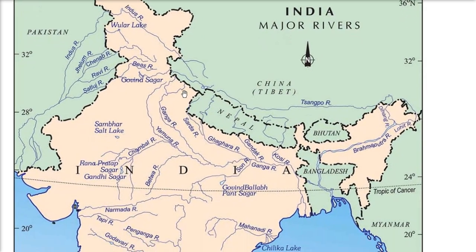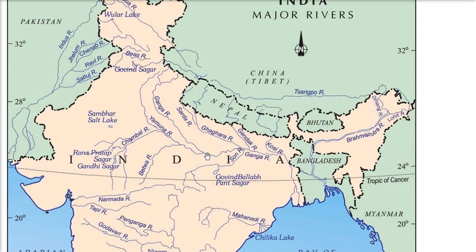Now we have the second river, which is Ganga. Here we have Bhagirathi, here we have Alaknanda. They meet in Devprayag in Uttarakhand, and this Ganga now meets Yamuna at Allahabad, that is Prayagraj, and these are all additions to the Ganga river, that is, they are tributaries. Ghagra, Gandak, Kosi, they all meet and combine, and then finally the Hooghly route is this one, and the main course goes inside Bangladesh.